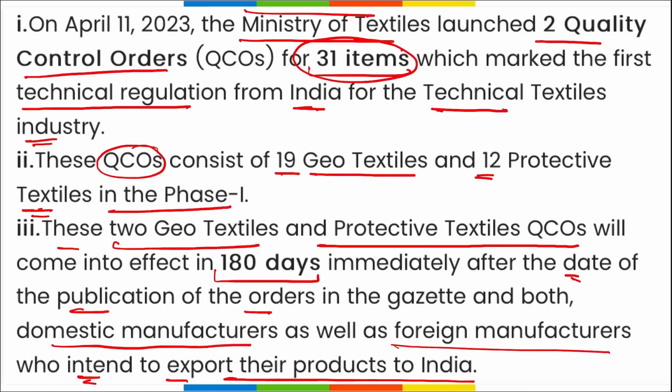That means, say for example, if we are talking about a product in the textile industry, say for example any tiles, there has to be some standards and regulations on those tiles. A quality has to be maintained even if the product is being manufactured in India or by any individual from outside India and they want to export their product to India. So the quality has to be maintained for those particular products. And how many such products have been listed? For 31 such items, out of which 12 are protective textiles and 19 are geotextiles.